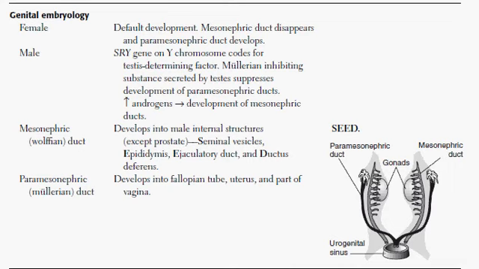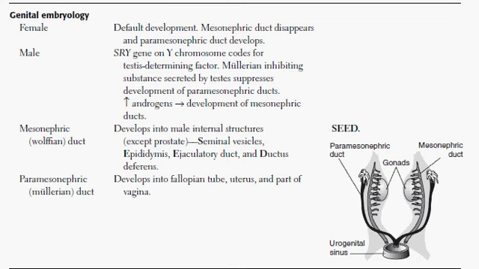We can look down below then quickly. Mesonephric, or the Wolffian duct, which are synonyms, is going to develop into the male internal structures. Everything except the prostate. Okay, so just remember, everything is going to develop from the mesonephric or Wolffian duct. Seminal vesicles, epididymis, ejaculatory duct, and the ductus deferens. There's a good mnemonic there called SEED, S-E-E-D, clearly as the first letter of each of those words.